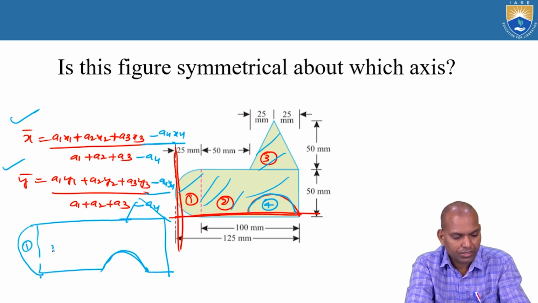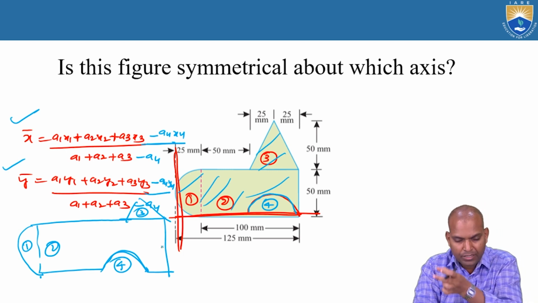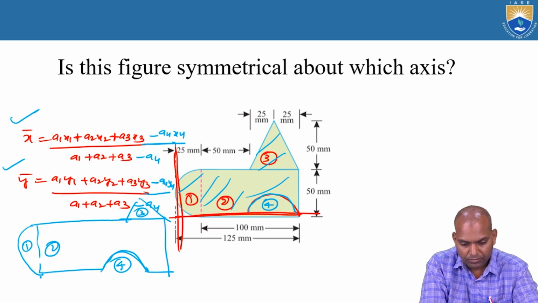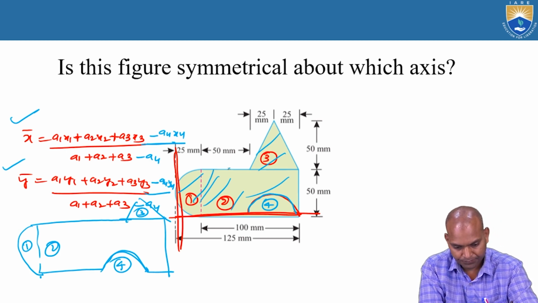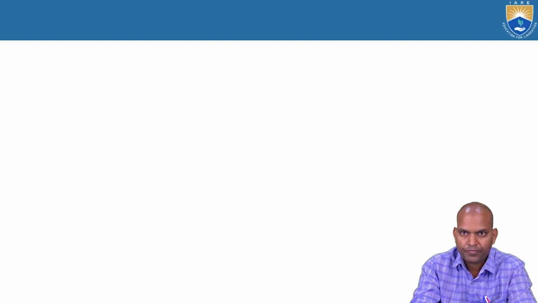So section 1, section 2, section 3 and here it is 4. Sections 1 and 2 are considered solid, and from that we subtract the fourth portion, that is the hollow portion. Thus we can calculate hollow sections also.